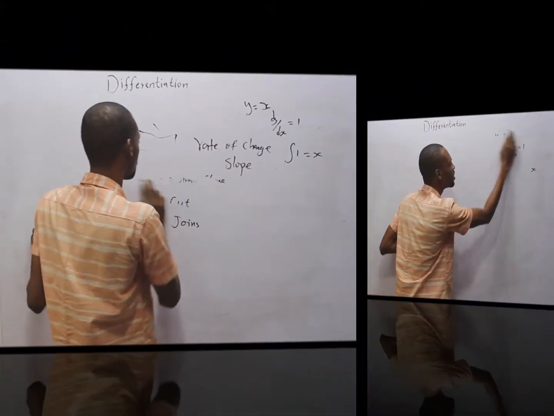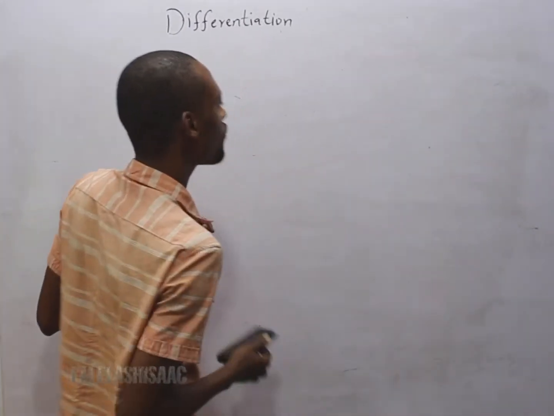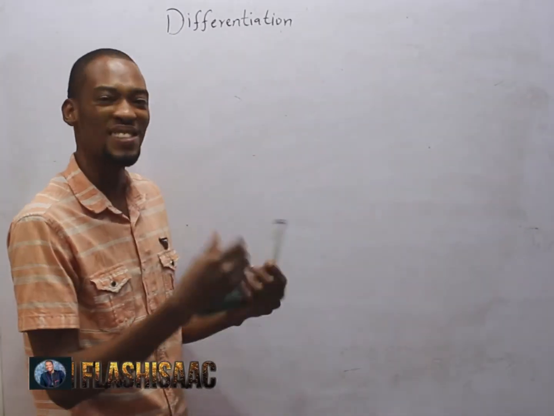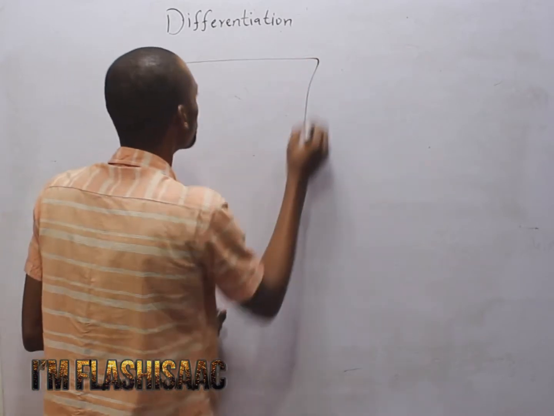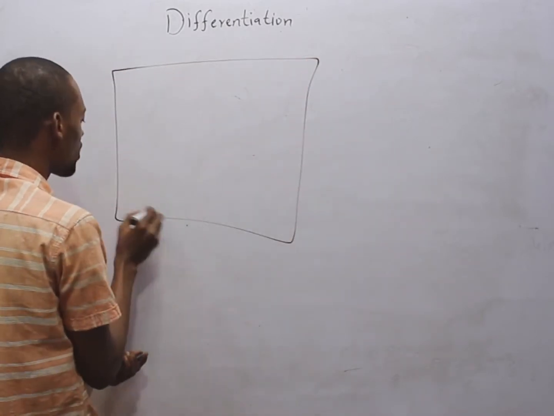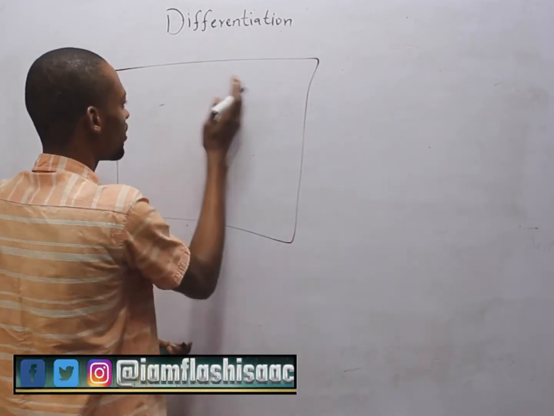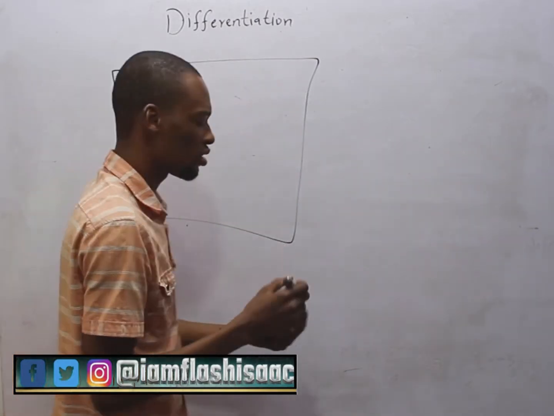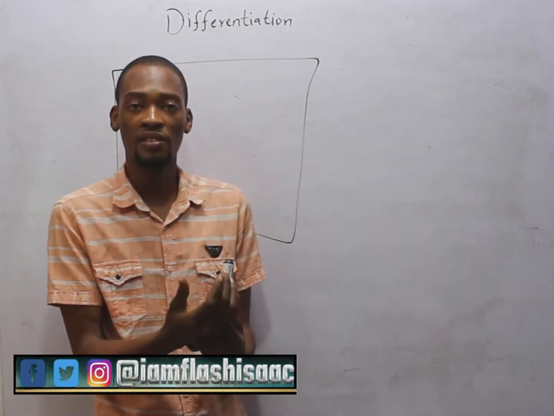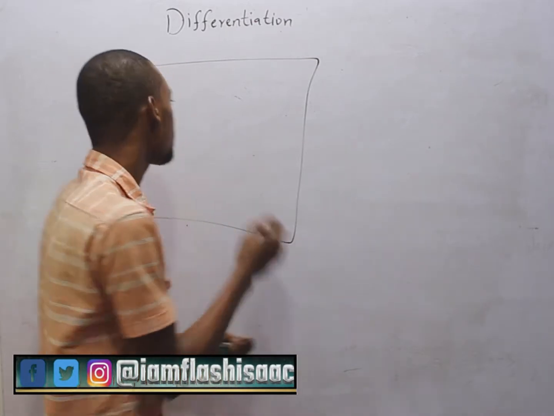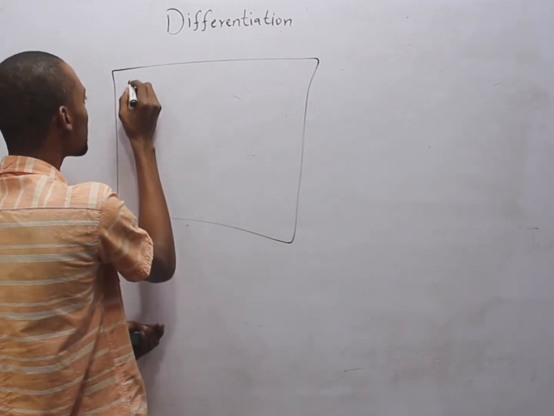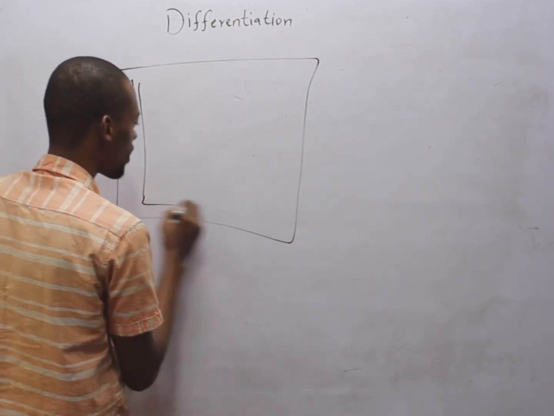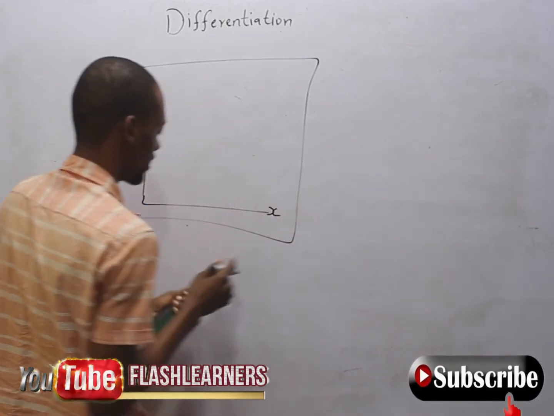Look at something. If you are used to graphs, or I'm sure you are, you might have seen a graph sheet, cut into smaller parts to have various centimeters for your scaling. Then you have your y-axis, you have your s-axis.